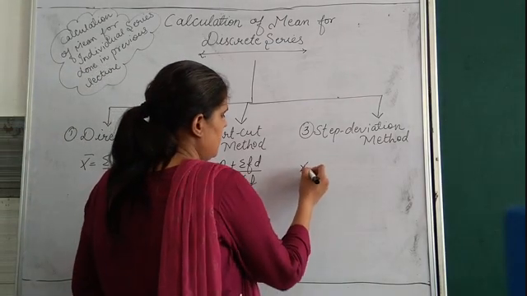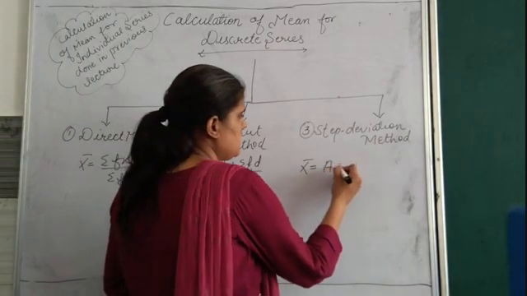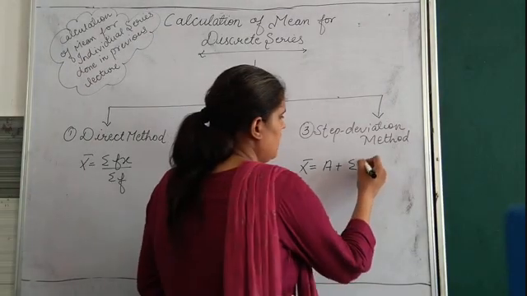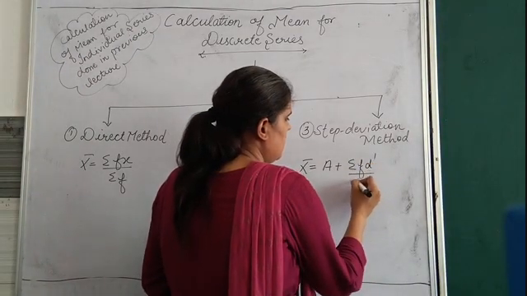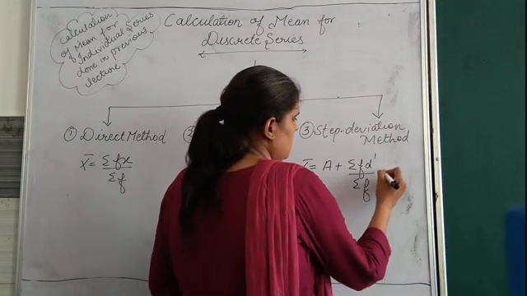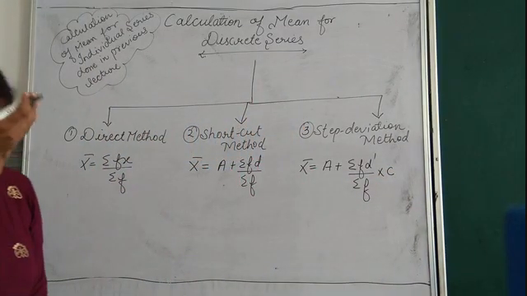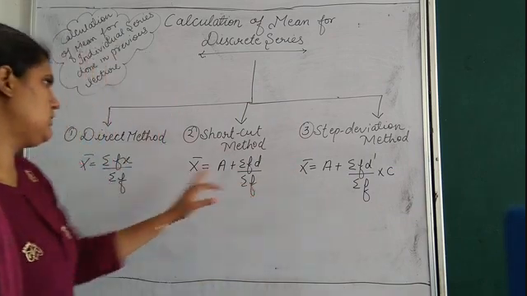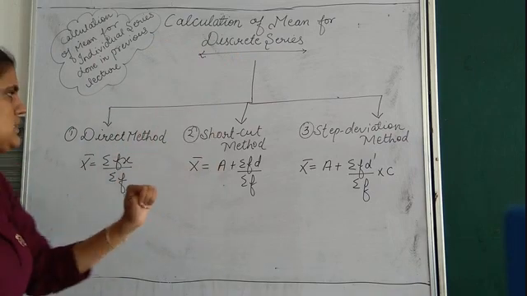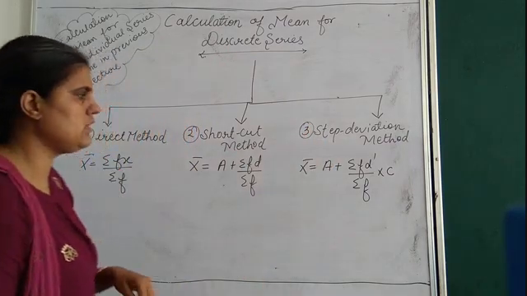And for step deviation method, your formula is A plus sigma fd dash upon sigma f into C. Clear bachche? Three formulas for calculation of mean for discrete series: direct method, shortcut method and step deviation method.